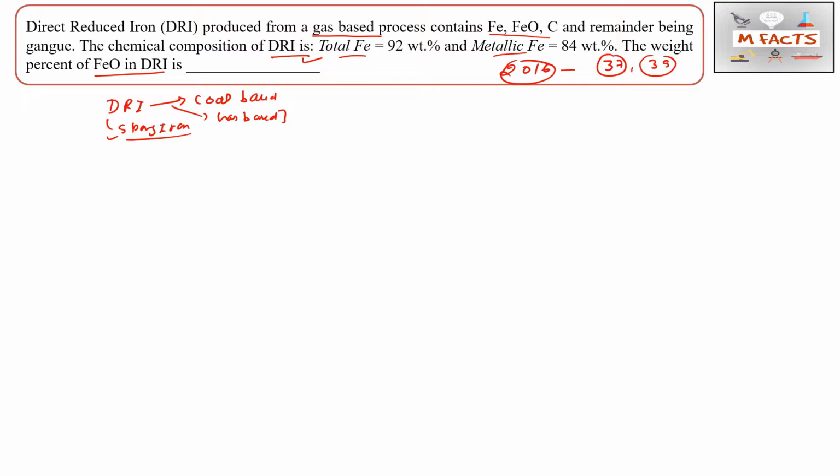Okay, so whatever DRI we are producing, this is basically all Fe, direct reduced iron. Okay, so this total DRI basically contains two things: one is metallic Fe or free Fe, and the other one is Fe in compound form.